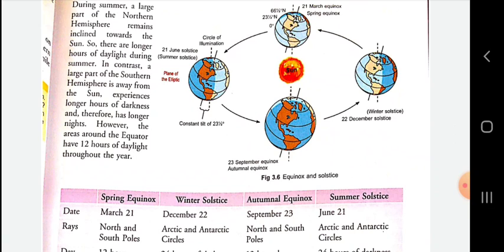In contrast, a large part of the southern hemisphere is away from the sun, experiences longer hours of darkness, and therefore has longer nights. However, the areas around the equator have 12 hours of daylight throughout the year. You can understand it with the help of figure 3.6, equinox and solstice.